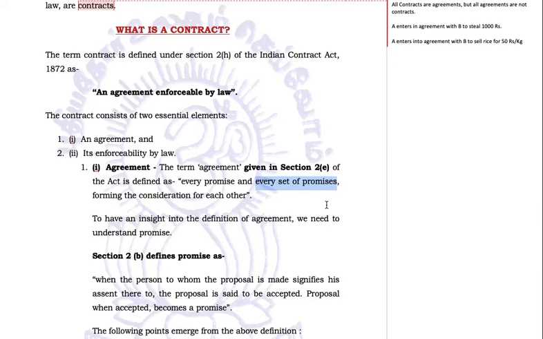A promise may be a single promise or it may be a set of promises. I may promise someone that I will sell you a mobile, then next month I'll sell you rice, the next month I'll sell you wheat, the next month I'll construct something for you. So these are a set of promises, or there may be a single promise, I'll sell you something. So every promise and every set of promises forming the consideration for each other.